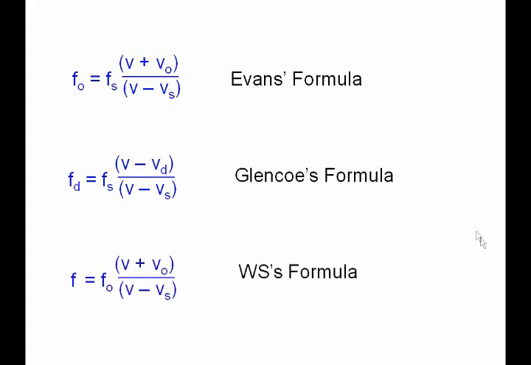The worksheet that I'm having you do today also has the formula a little bit different. They're using F for the frequency that you hear and FO for the original frequency, which sort of makes sense, but you have an O up here for observer. I want the other O to stand for observer, and so I changed it to make it this way. So on the sample problems on the worksheet, they're going to be using this formula, and so their FO means something different than my FO, which means something different than most people's FO.